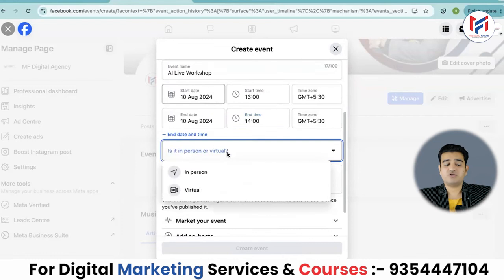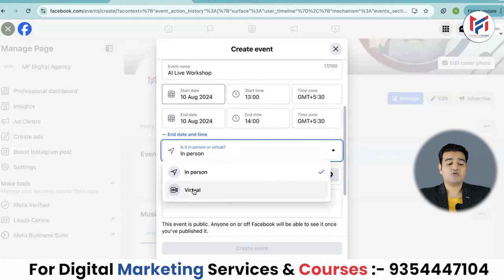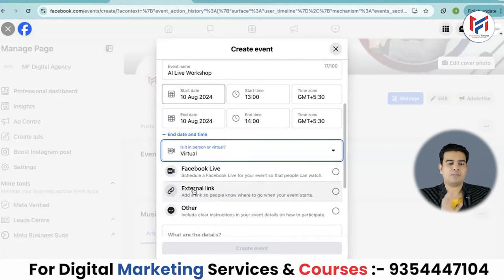Is it in person or virtual, which I have explained to you. So let's suppose that I'm in Delhi, in an auditorium at a particular place. If I am doing this event, then I'll add in person here and also add location details. Then it will change and you have to enter the location of the venue. Here, instead of in person, I'll be doing it virtually, which means the event will happen online.